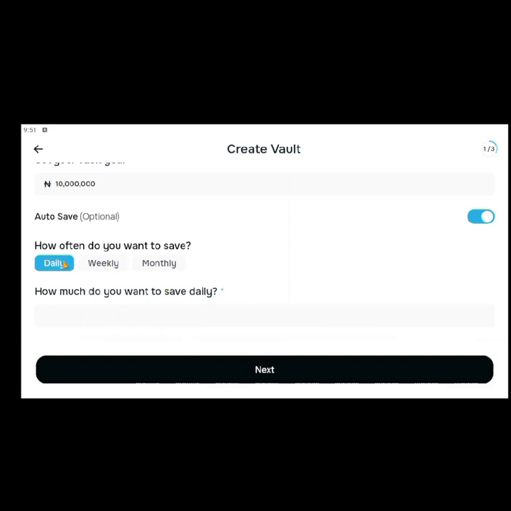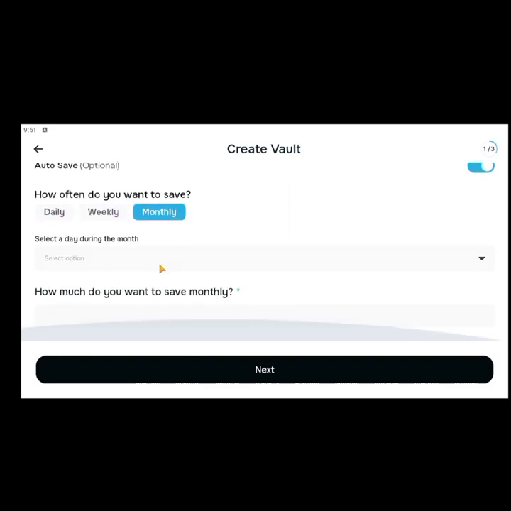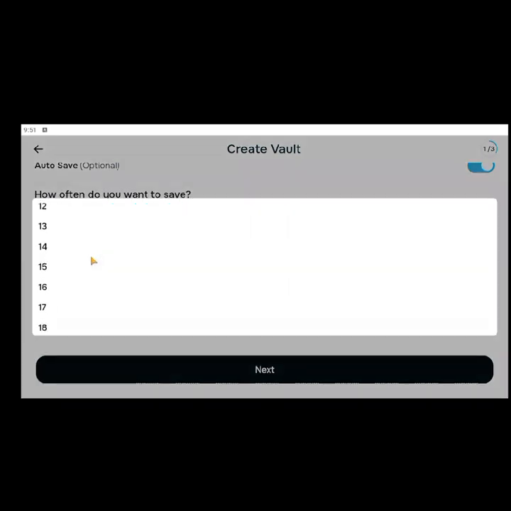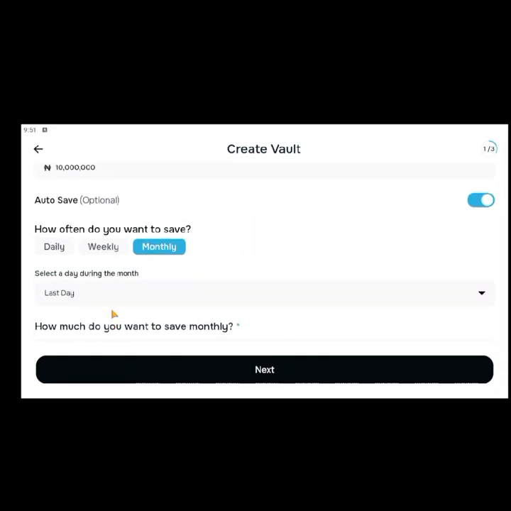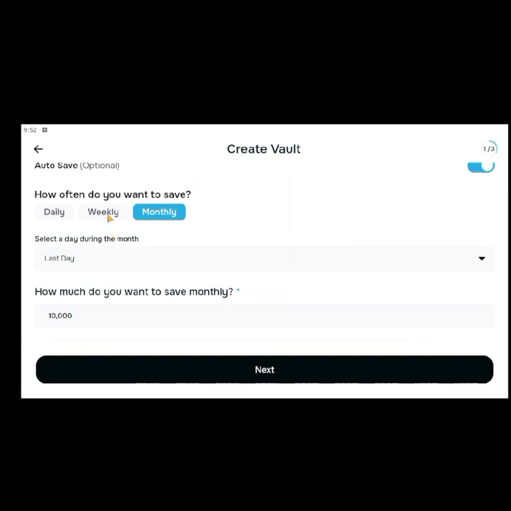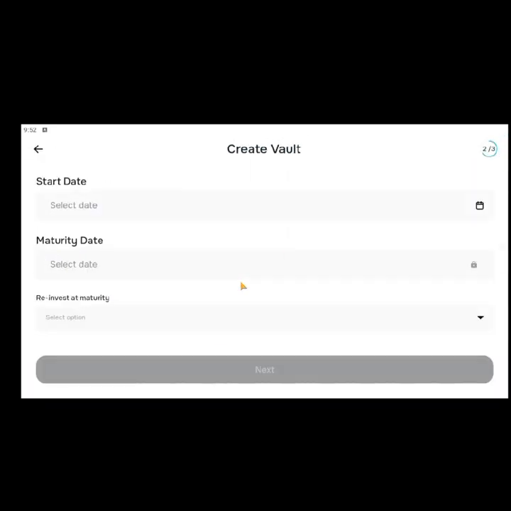You can save daily or weekly. Probably if you get salary every month, you can set this to monthly. So which day during the month do you want to have the money moved from your account automatically? You click on last day, for example. How much do you want to be saving monthly? For example, let's say you receive a salary of 100,000 naira and you save just 10,000 naira every month. You can also set it to weekly, even daily. Maybe 15 naira daily. At least it's something. So click on next when you're done.